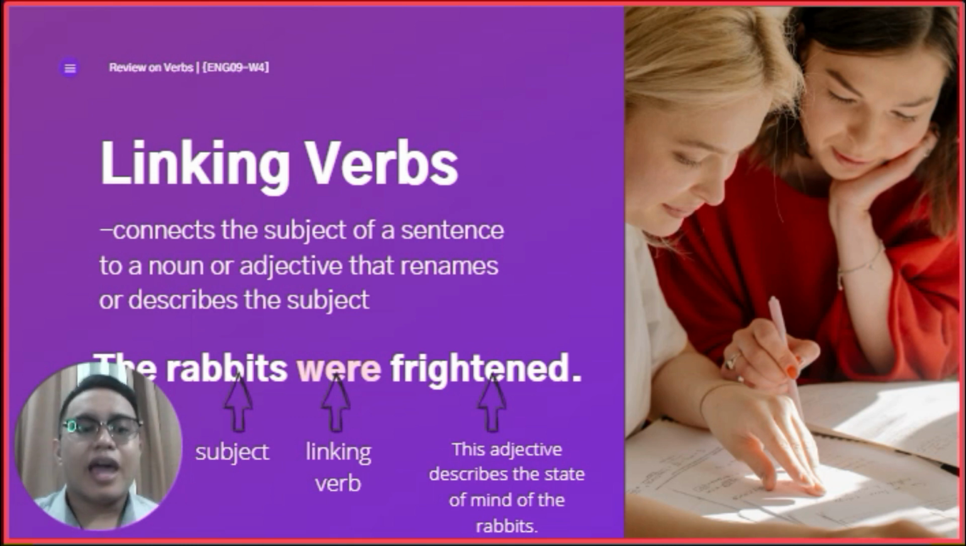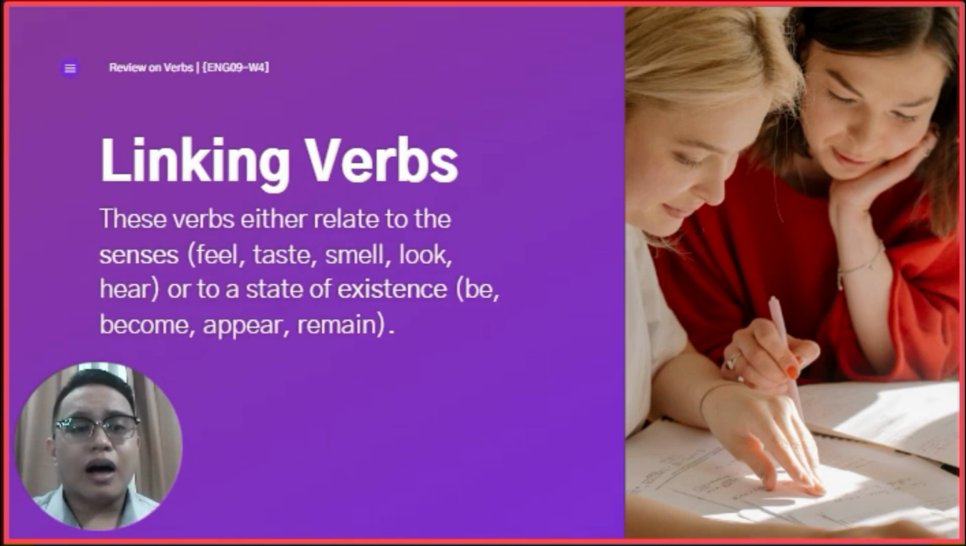Okay? And linking verbs either relate to the senses, so feel, taste, smell, look, or hear, or to a state of existence. So, be, become, appear, or remain. Now, how do we identify a linking verb? Okay, for example, kaning feel, kaning taste, kaning look, pwede man siya ma-action verb. Pero pwede po siya ma-linking verb. Now, how will we know if it is functioning as an action verb or a linking verb?